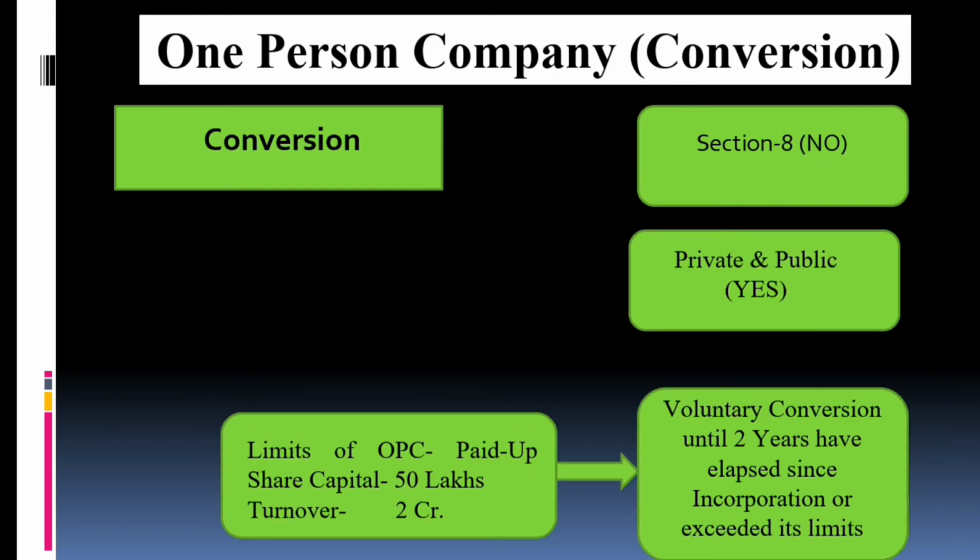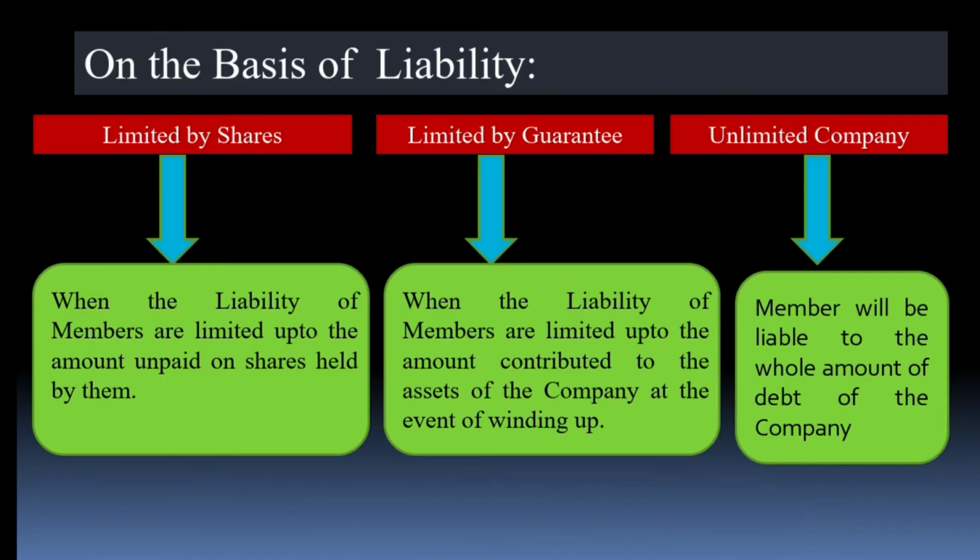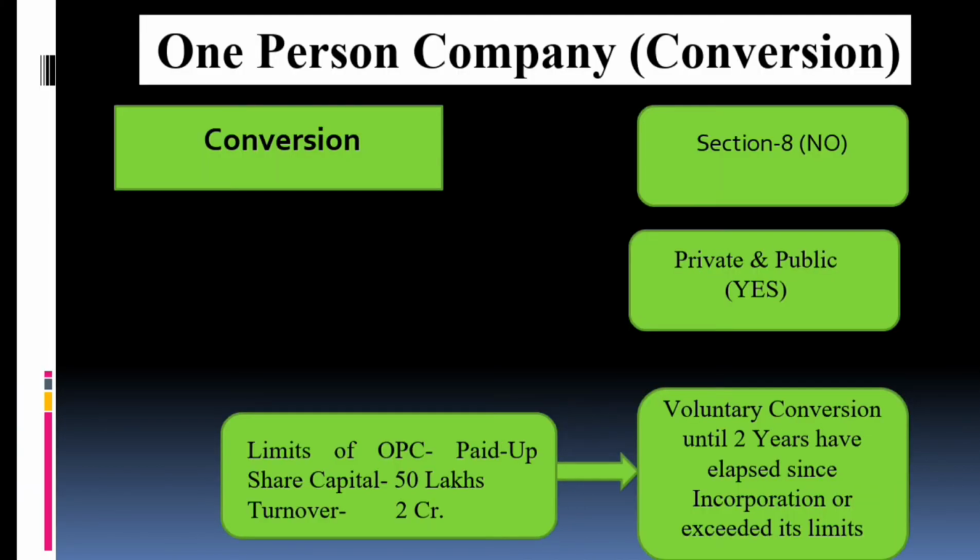Now comes the one person company conversion: into how many categories can a one person company be converted? In case the capital increases beyond 50 lakh rupees and the turnover increases beyond 2 crore rupees, then the company has to convert itself into a private company. Okay, voluntary conversion: once 2 years have elapsed since incorporation, or if it has exceeded its limits, it has to mandatorily convert itself into a private company. It can also be converted into a section 8 company. It cannot convert itself into a section 8 company.